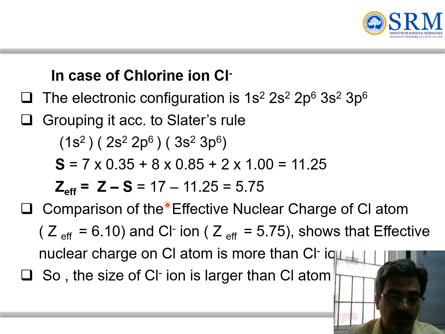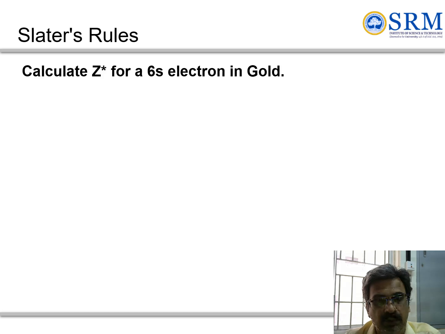So 6.1 for the chlorine atom and 5.75 for the chloride ion, which shows that the effective nuclear charge on the chlorine atom is more than on the chloride ion. Due to this, Cl minus will have a larger size than the Cl atom.